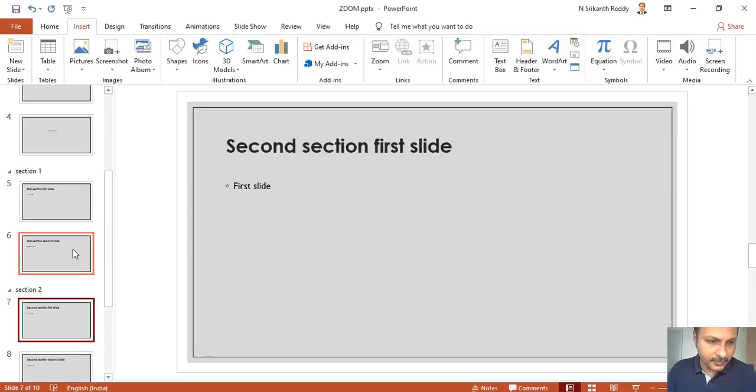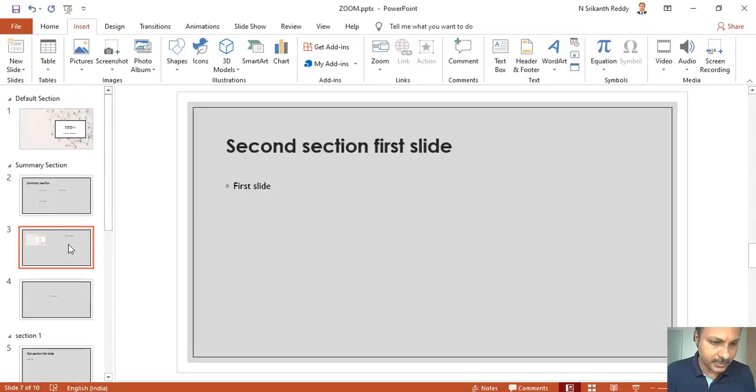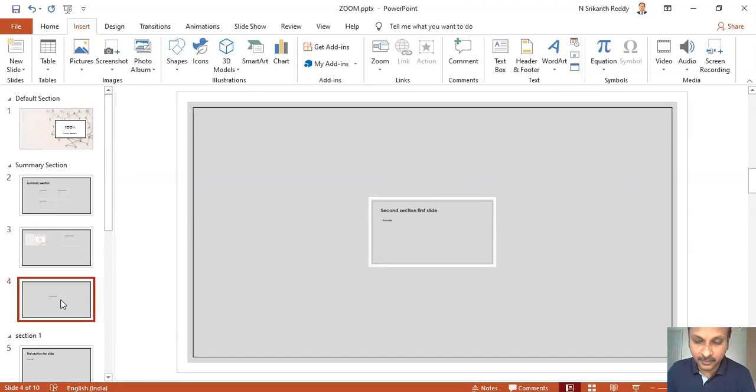Okay, so this is a beautiful feature that they have introduced, saving a lot of time and creating a kind of effect. But more important is that it will help us in going towards something called as non-linear presentation. And I think that's it for this session.